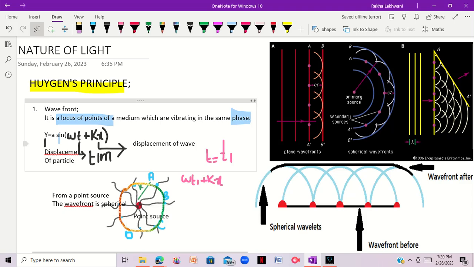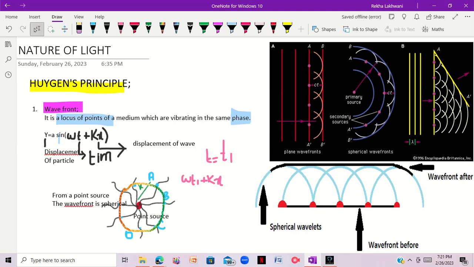I hope the concept of wave front is clear to you. Wavefronts are the points on a medium which cover equal displacement in equal time. That's why they are in the same wave front, because they vibrate in the same phase. Same phase means they have the same time and cover the same displacement. So this was the concept of wave front.